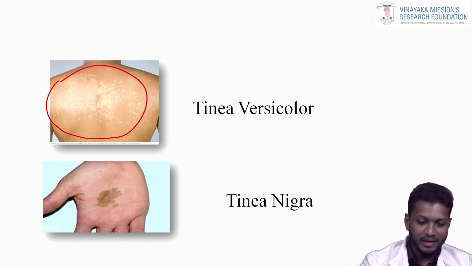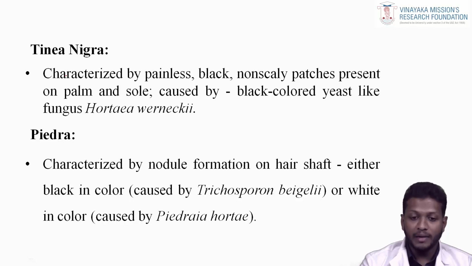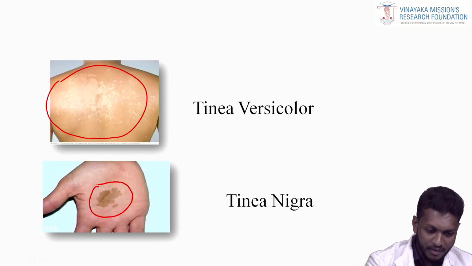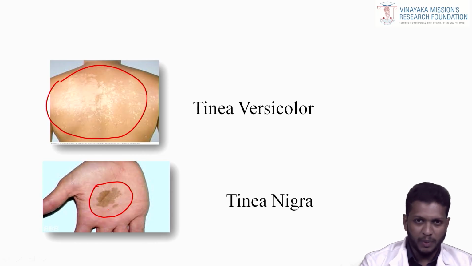The second is Tinea nigra, characterized by painless black non-scaly patches present on the palm and sole, caused by the black colored yeast-like fungus Hortaea werneckii. You can see the black colored fungi present on the palm and soles. It does not cause pain and is not scaly. It is a black colored fungus on the palm and sole.